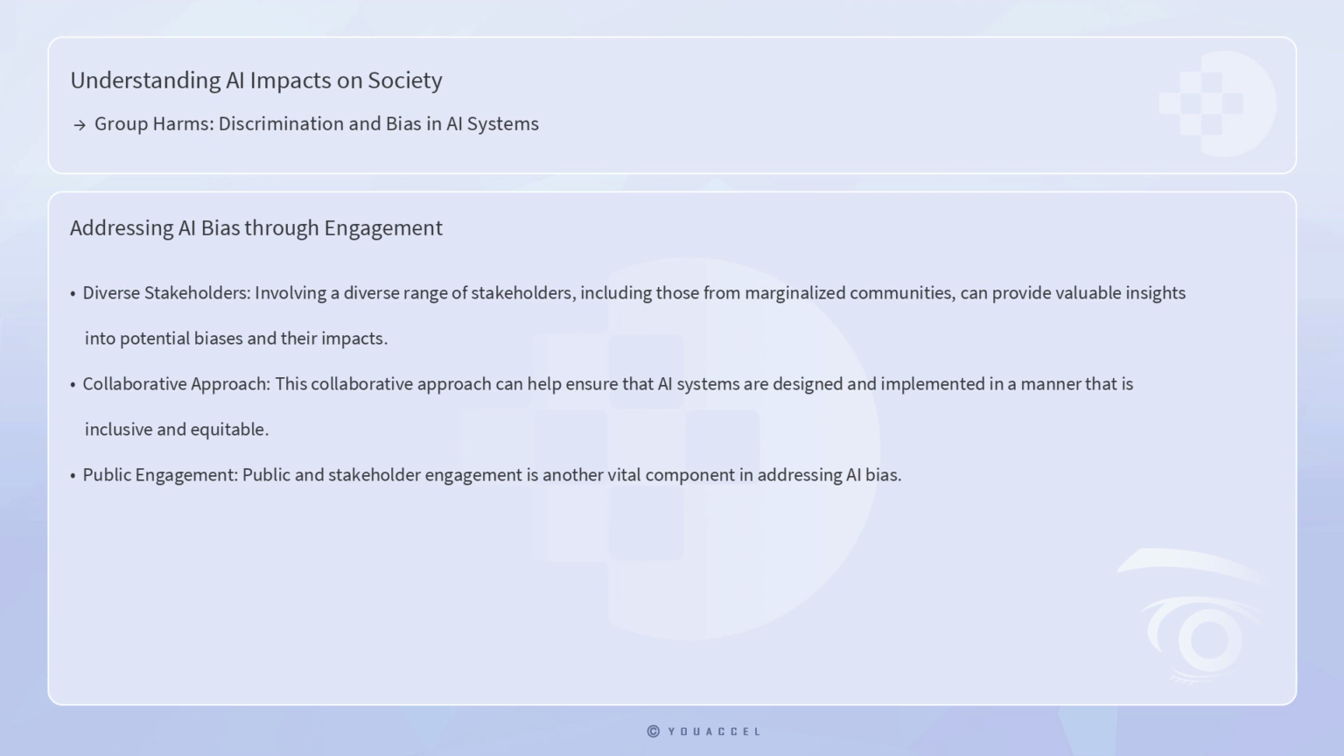Public and stakeholder engagement is another vital component in addressing AI bias. Involving a diverse range of stakeholders, including those from marginalized communities, in the development and deployment of AI systems can provide valuable insights into potential biases and their impacts. This collaborative approach can help ensure that AI systems are designed and implemented in a manner that is inclusive and equitable.